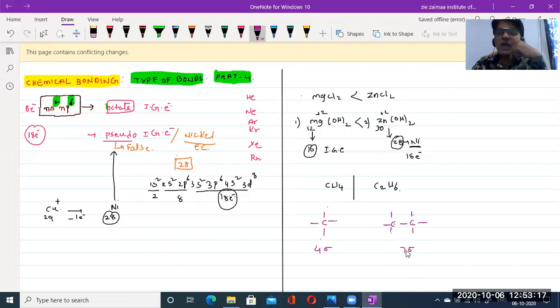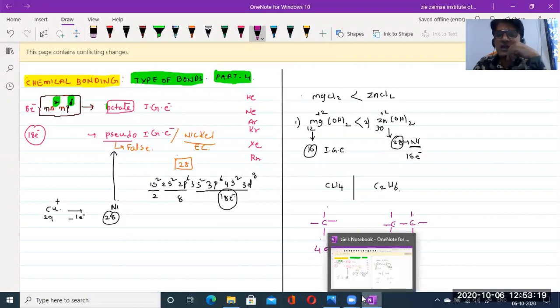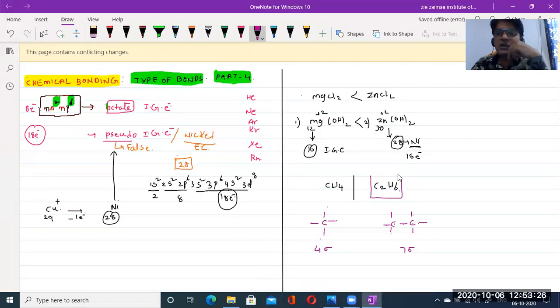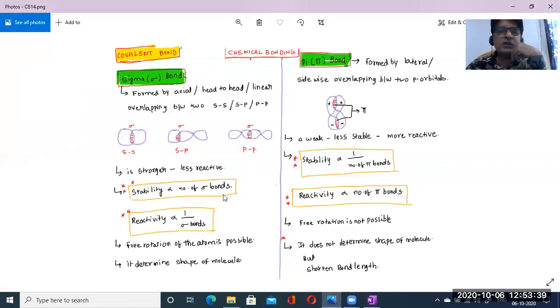Now tell me, as we learned in the statement, the number of sigma bonds is directly proportional to what? Stability. So the ethane molecule, having more sigma bonds, is obviously higher in stability. Got it now? I hope you understood. Next, stability and reactivity are inversely proportional. We know that, isn't it? So reactivity is inversely proportional to sigma bonds.